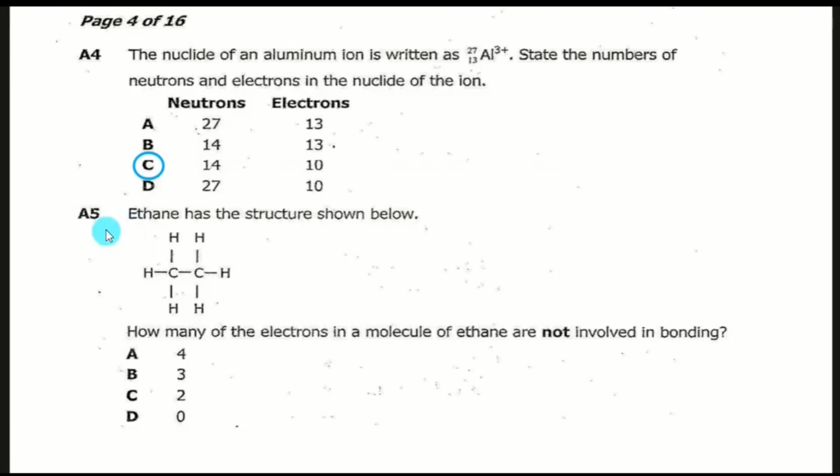So F5 says ethane has the structure shown below. So this is the structure of ethane. Then they're saying how many of the electrons in a molecule of ethane are not involved in bonding. So actually initially my answer is this one, all right, this is my answer.